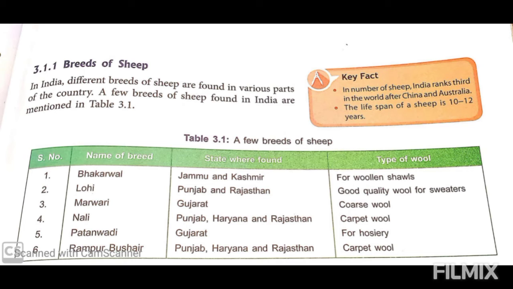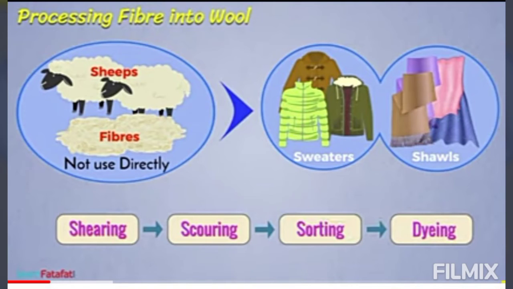The next topic is production of wool from sheep. The fine hair of sheep is used to make wool. Sheep are reared for this purpose. As we know, sheep are found in different parts of the country, such as the hilly areas of Himachal Pradesh, Jammu and Kashmir, Uttarakhand, Sikkim, Gujarat, Punjab and Haryana. Sheep are herbivores which mainly feed on green grasses and leaves. They are also fed on corn, jowar, and a mixture of pulses and oil cakes. In winter, sheep are fed on leaves, grains and dry fodder and mostly kept indoors.